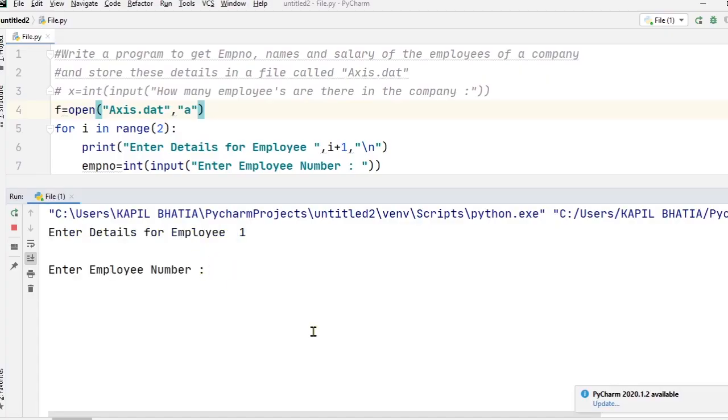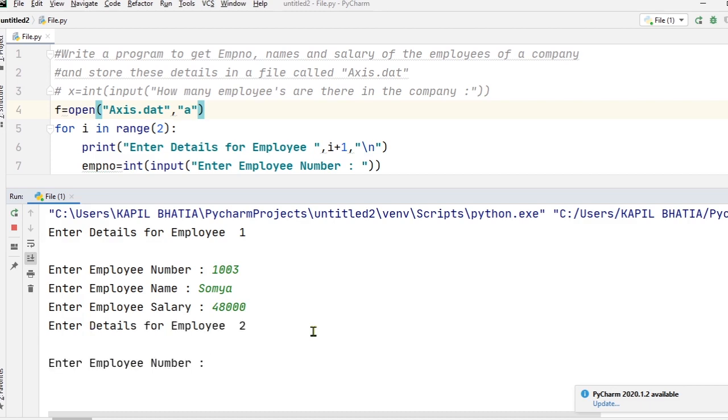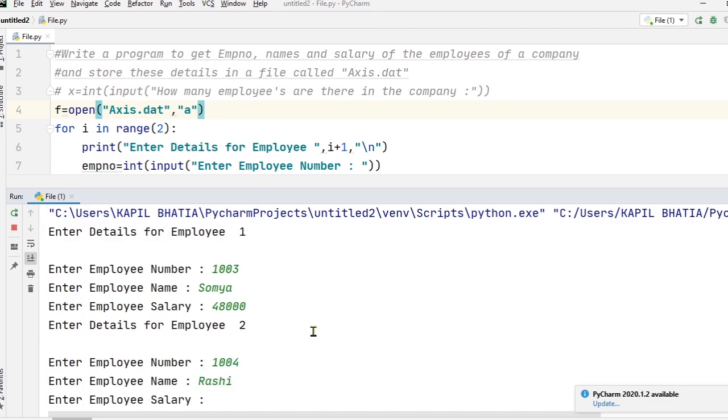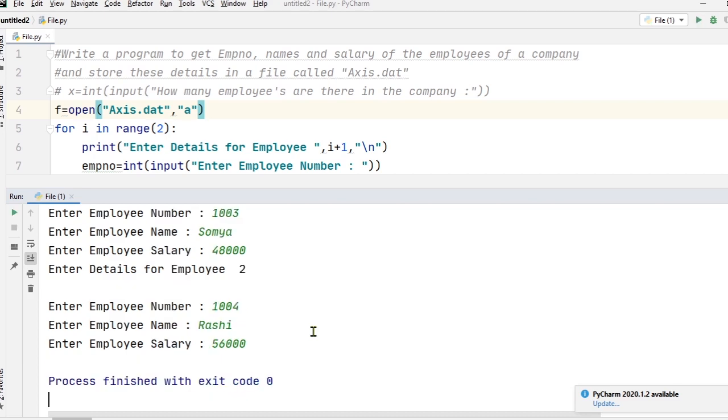Now enter employee number, let's say 1003. Next is name, let's say Soumya. Salary: 48,000. Enter employee 2 details, let's say 1004. Next is employee name, let's say Rashi. Employee salary: 56,000. Okay. Now let's try to open the file and check the contents of this file.